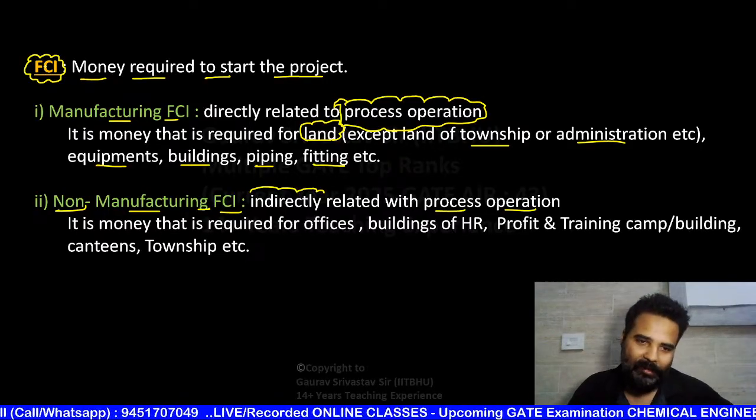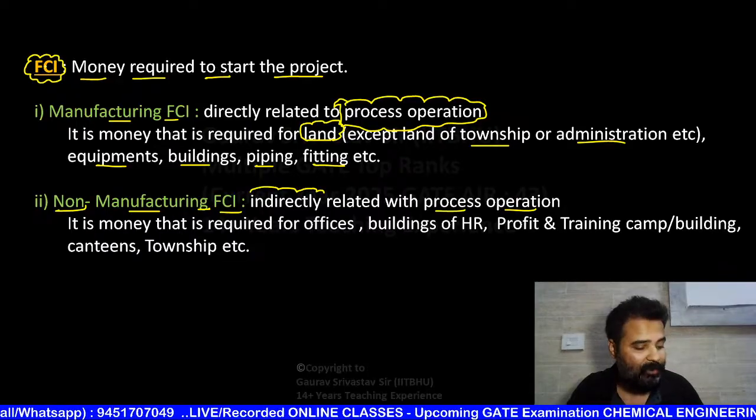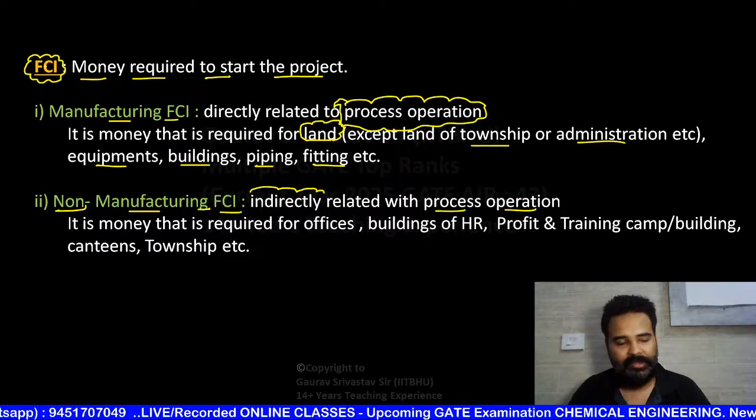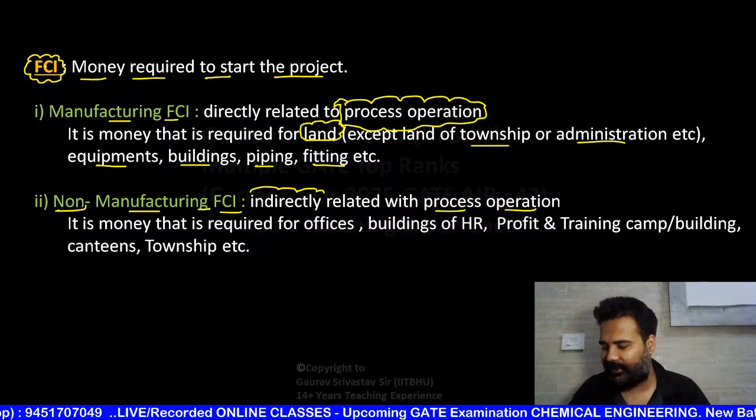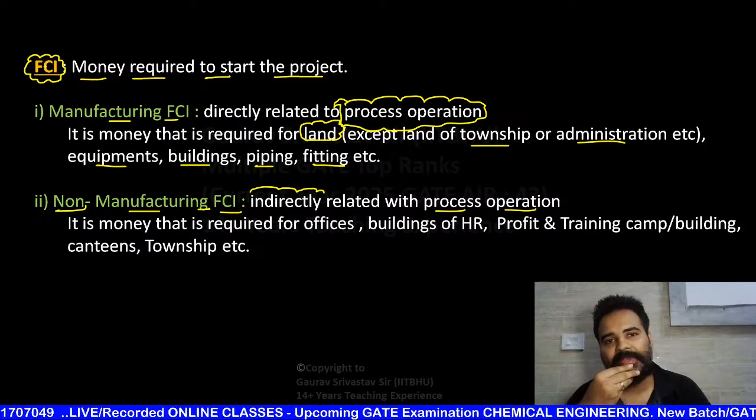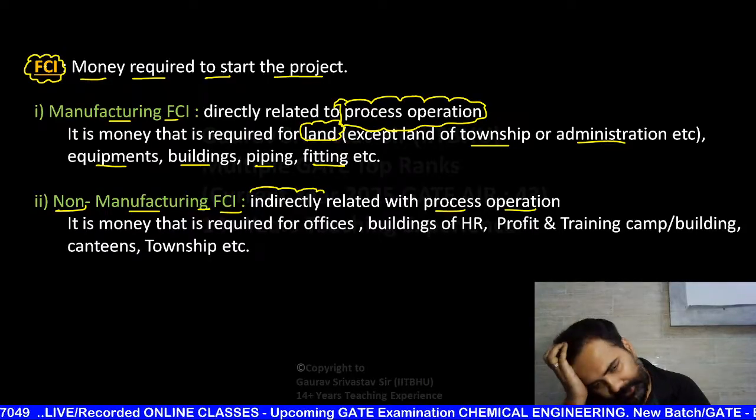Working capital क्या होता है बेटा? आप बता सकते हो क्या? What is working capital? Tell me everyone. Waiting for your comment. You can take up to 20 to 30 seconds max. What is working capital? Working capital क्या होता है? बता सकते हो आप? FCI clear.